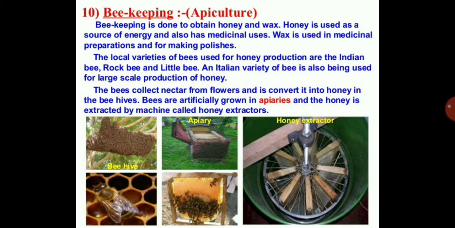The bees collect nectar from the flowers and it is converted into honey in the beehives. Bees are artificially grown in the apiaries. See, this is the apiary, and the honey is extracted by the machine called honey extractor. You can see the planks over there. This plank is inserted in this honey extractor and it is revolved around so that we get the honey from the honey extractor.